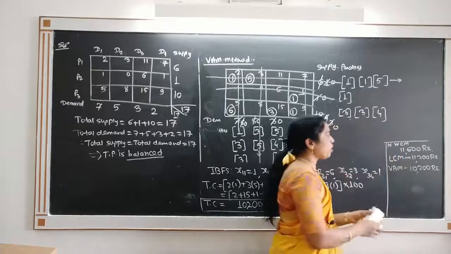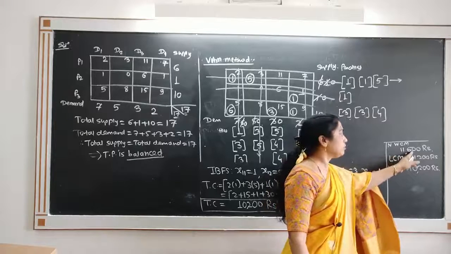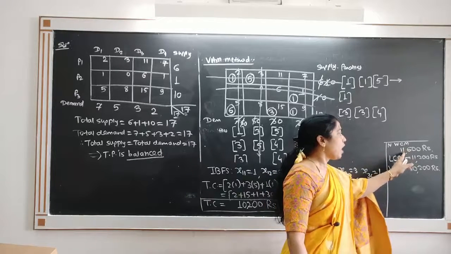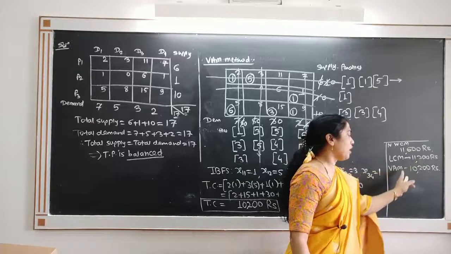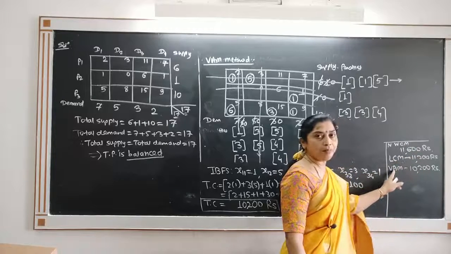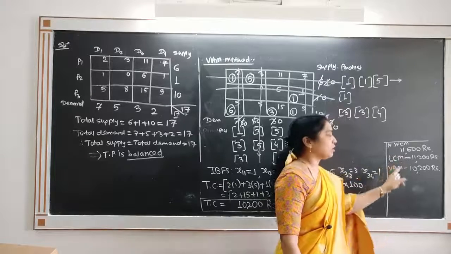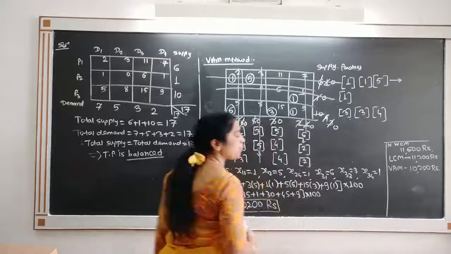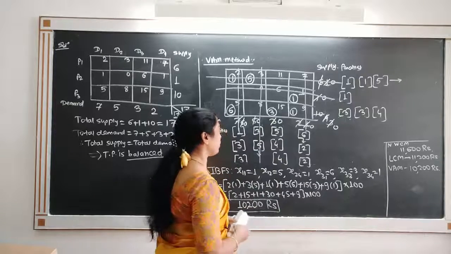Observe the cost. By northwest corner method, we get 11,600. By LCM we get 11,200, and by VAM 10,200. See that by VAM we get the least cost of all the methods. Less cost is obtained by VAM. So VAM is better than the other two methods.